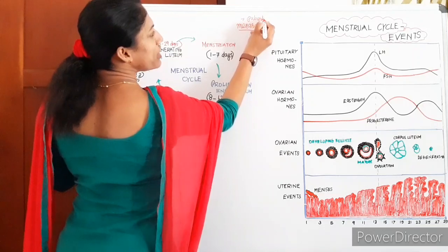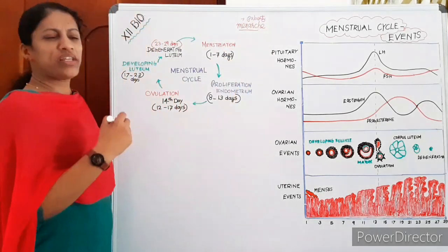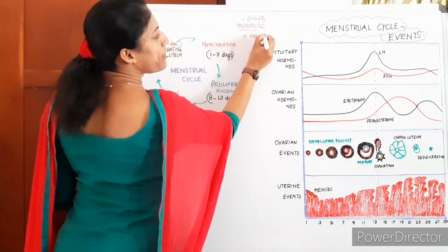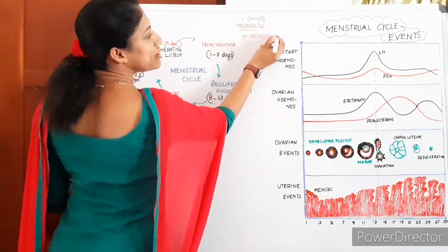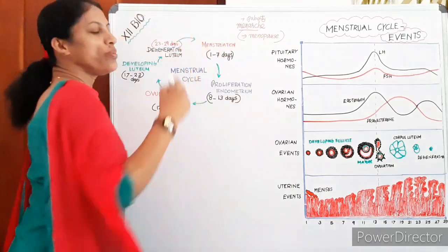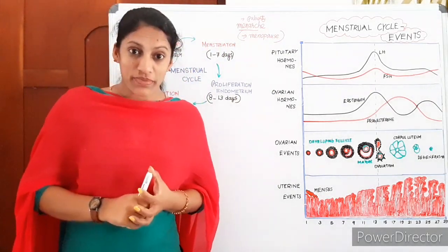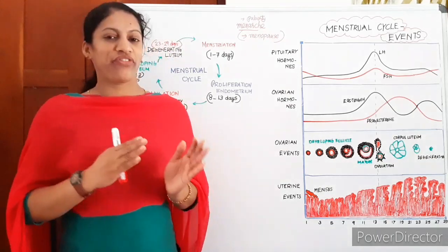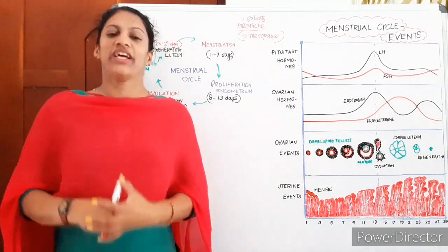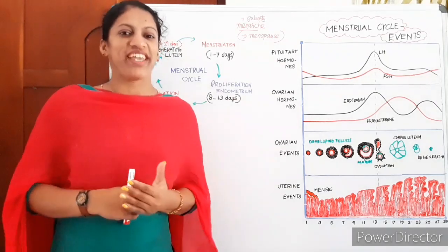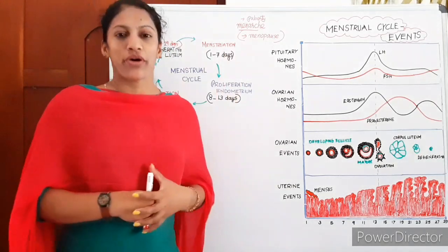So what is meant by menopause? That means menstruation will stop at the age of 45 to 50 years. The stoppage of menstruation at around 50 years is called menopause.